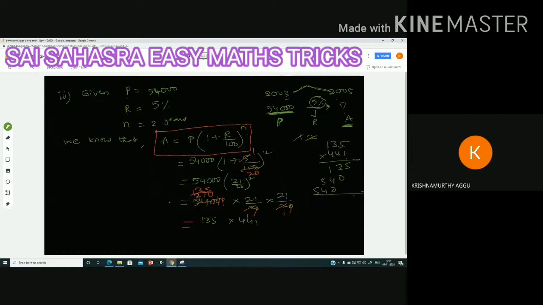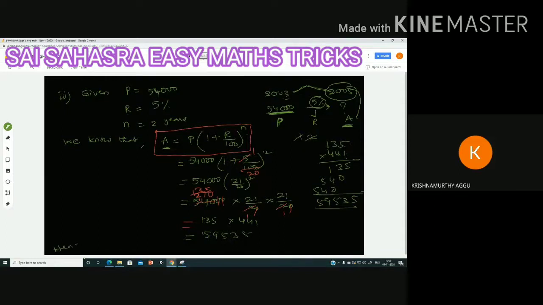No need of doing the calculation again. 3 plus 4 plus 1 is... 5 9 5 3 5. How much did you get? 5 9 5 3 5. A refers to what here? In the year 2005, the population is 59,535. You can write that.